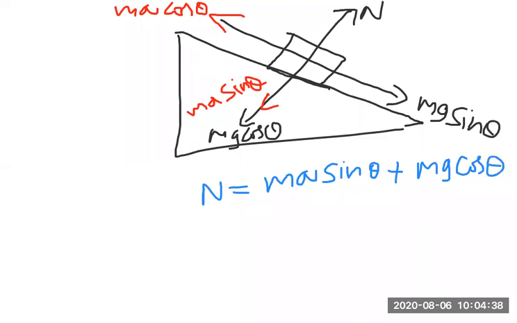Okay, fine. But here we have ma cos theta and mg sin theta. That is our next step. So I think you understood about normal force or normal reaction. The normal reaction here I can write as ma sin theta plus mg cos theta. Okay, we understood this one also.